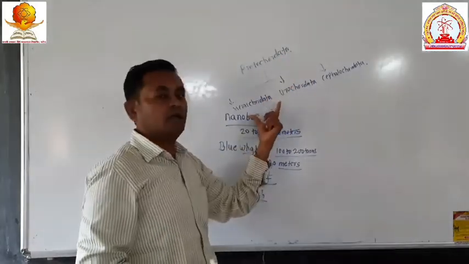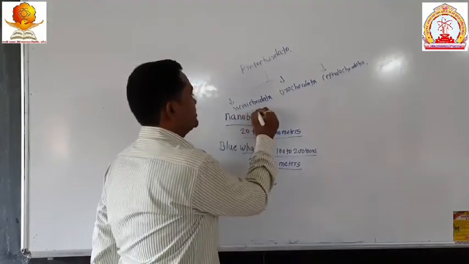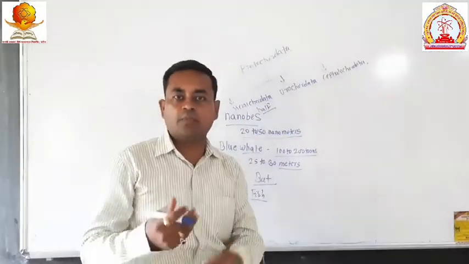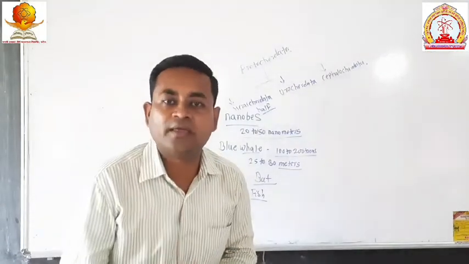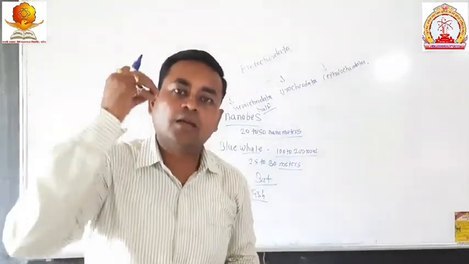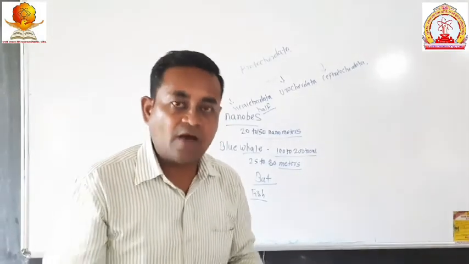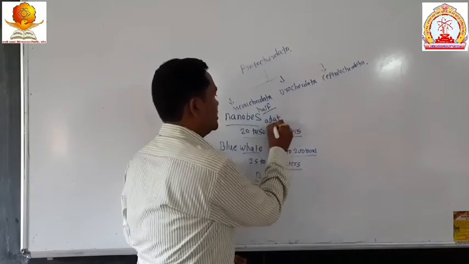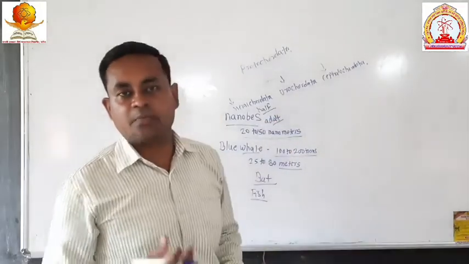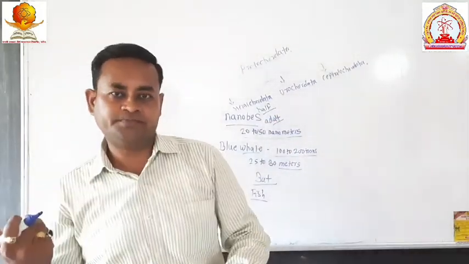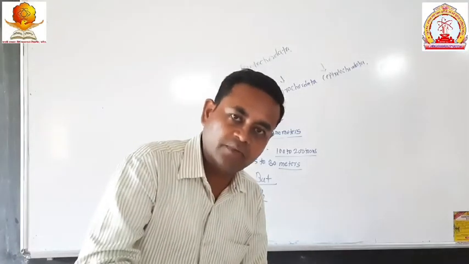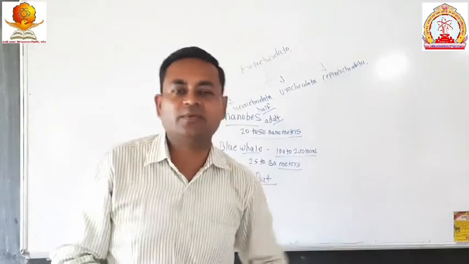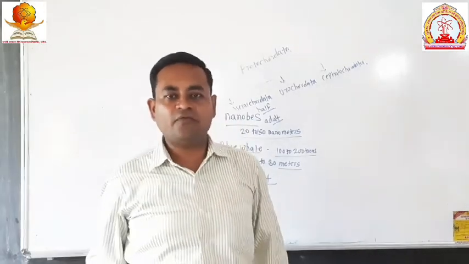In the protochordata, take the hemichordata. Hemichordata means a half nerve cord is present. In the early development of the embryo, they show the character that a nerve cord is present, and after the young one, after adulthood, it disappears. Means at the time of embryonic development they show a notochord, but afterwards they show the character of invertebrates.